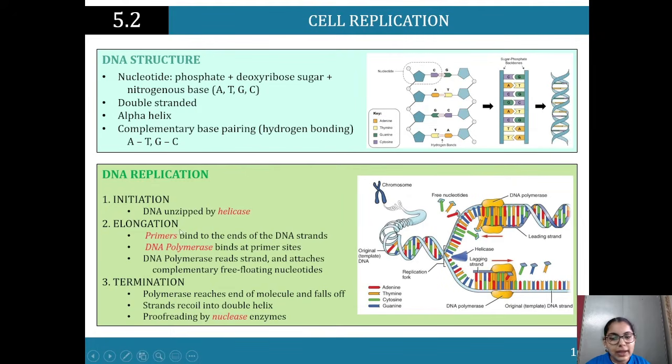Then we've got elongation, so primers bind to the end of the DNA strand. So we've got a replication fork here, so that's where it's starting. Remember, there's a 3' end and a 5' end as well. And we've got a replication that starts from the 5' end. So it's going straight down, but from the 3' end, the replication is going to start over here at the end and go up. So over here, replication starts at the beginning.